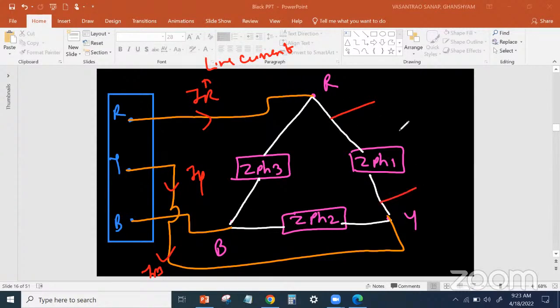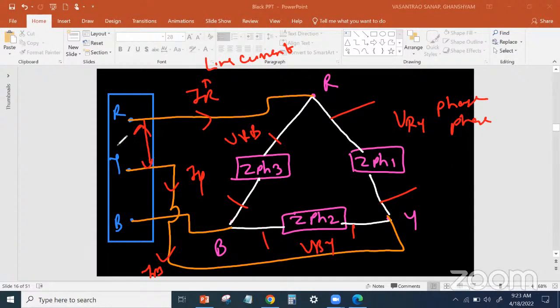Then these are the phase voltages. So this is VRY. So this is phase voltage. तो same यहाँ पे क्या आएगा? VRB. यहाँ पे क्या आएगा? VBY. And these are the line voltages. Line के बीच में ना. These are the VRY. These are the line voltages. Simple diagram. कुछ भी नहीं.